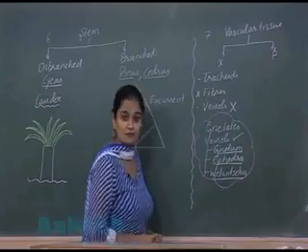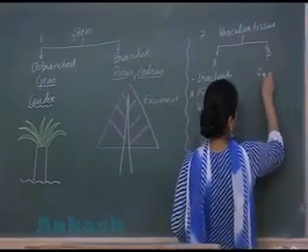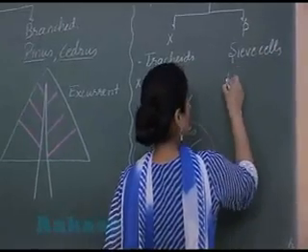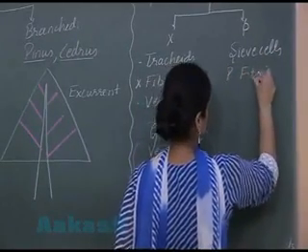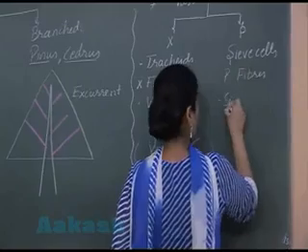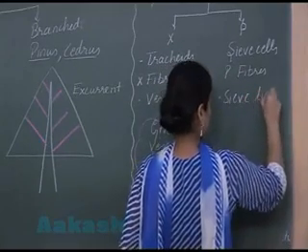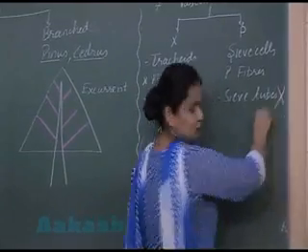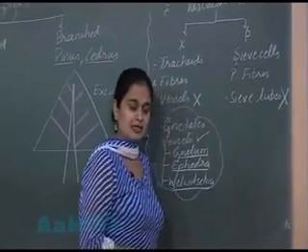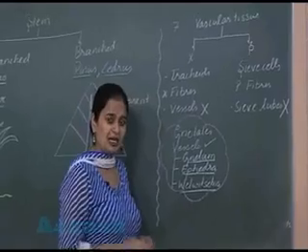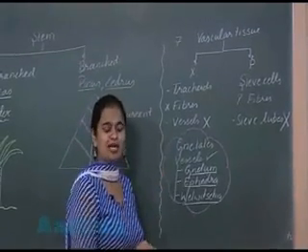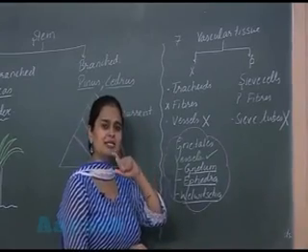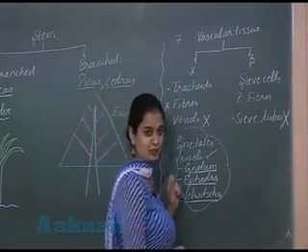Now talking about the phloem, in the phloem there are sieve cells and phloem fibers. But again, the tubes which are involved in the conduction of food, that is sieve tubes, are absent. You might have learnt in the previous classes that helping cells are present along with the sieve tubes.